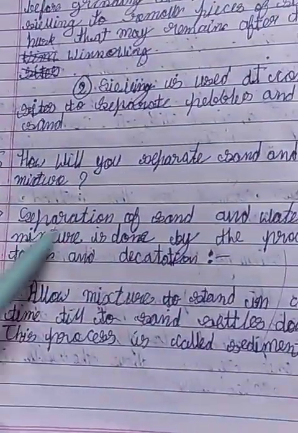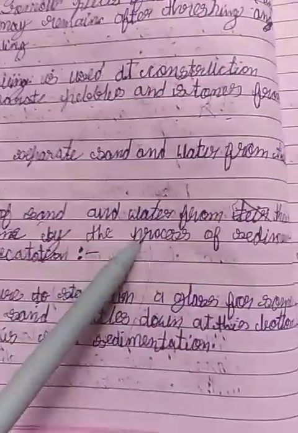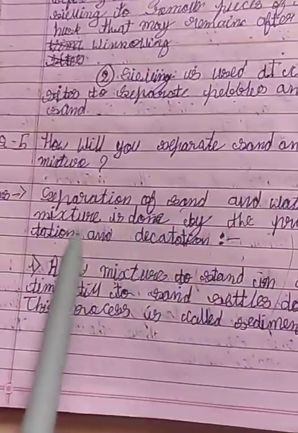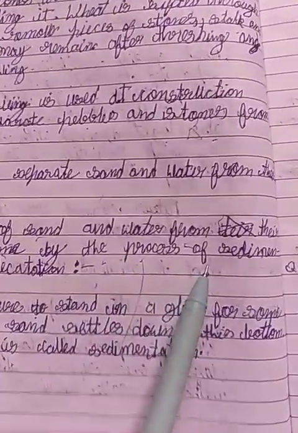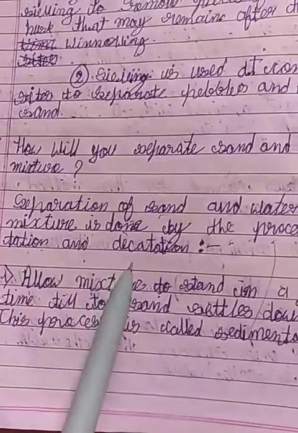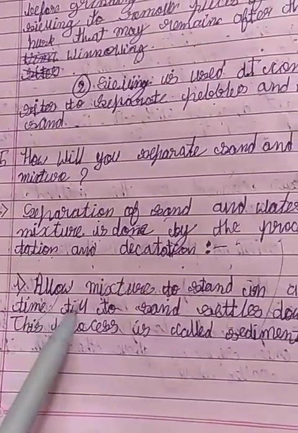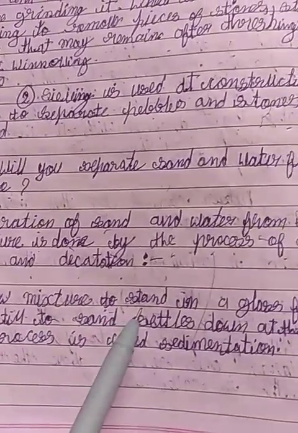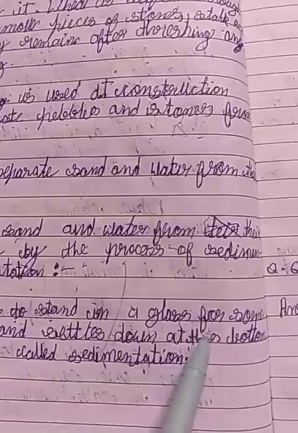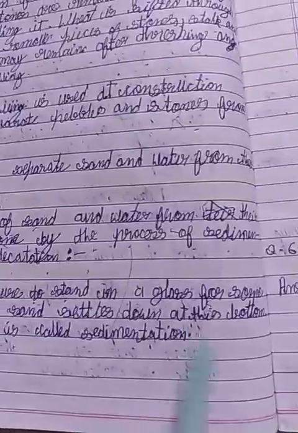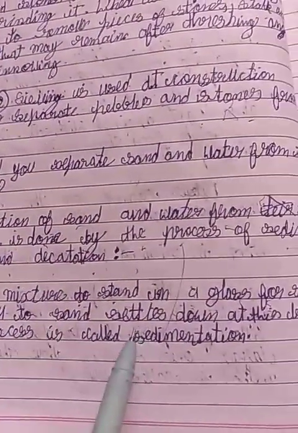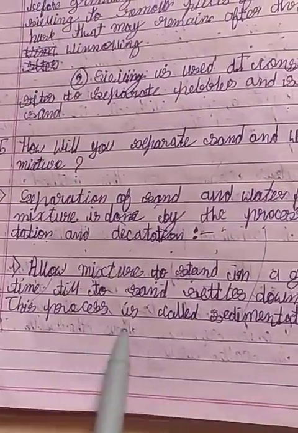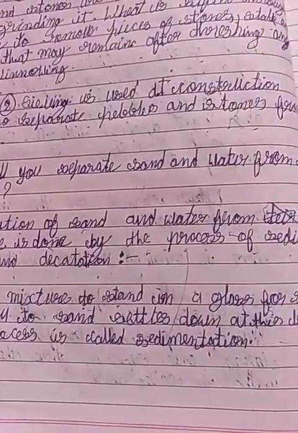Answer: Separation of sand and water from their mixture is done by the process of sedimentation and decantation. First, allow the mixture to stand in a glass for some time till the sand settles down at the bottom. This process is called sedimentation.